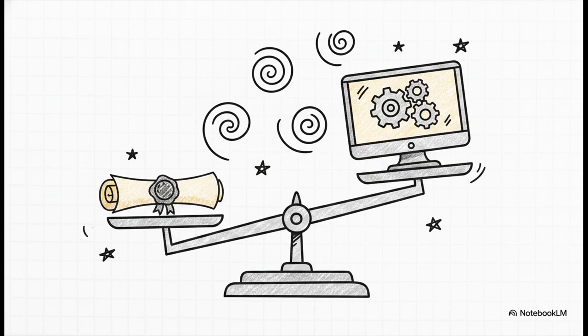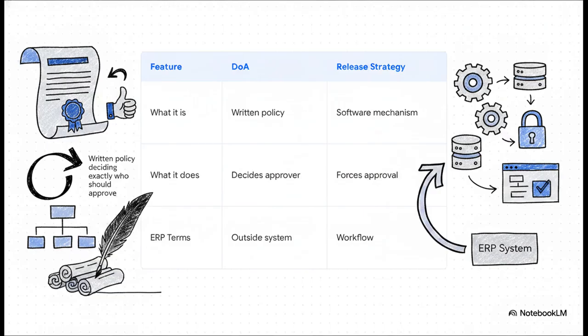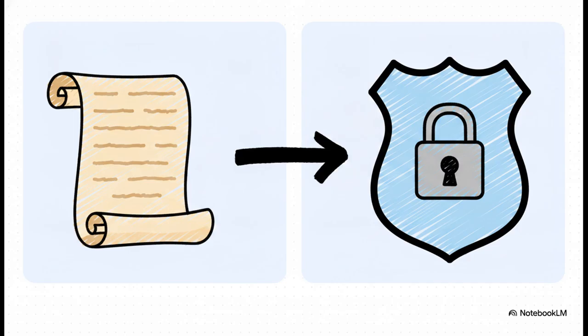Now, freshers constantly confuse the rule with the tool. Let's bust this common audit misunderstanding. Delegation of Authority, or DOA, is the written company policy deciding exactly who should approve. The DOA is the law. The release strategy is the digital police enforcing that law.